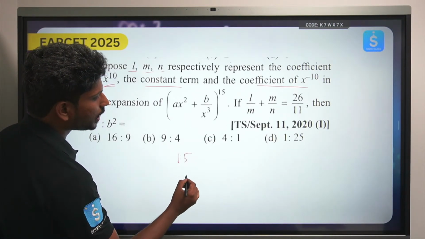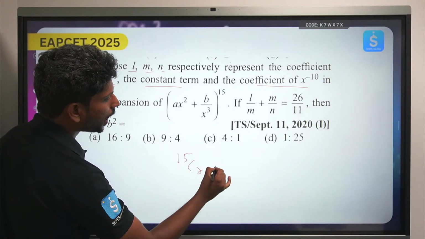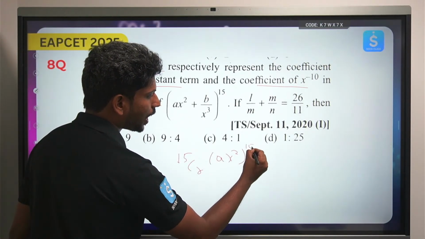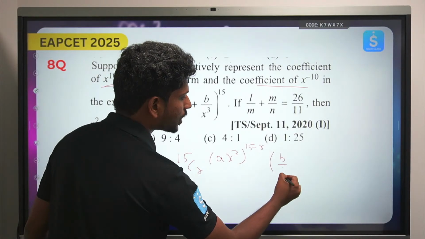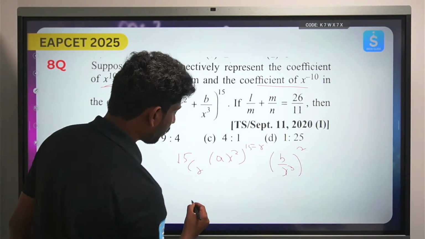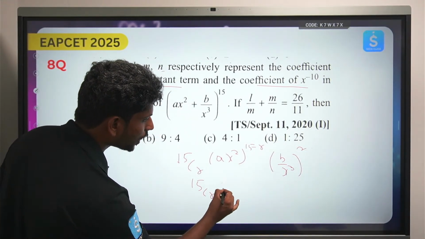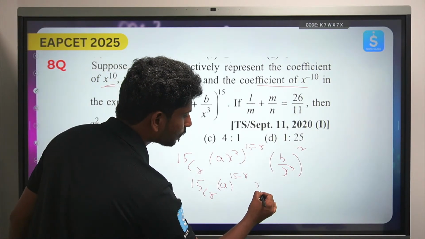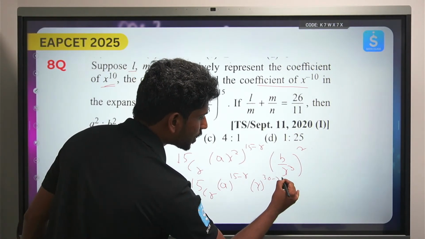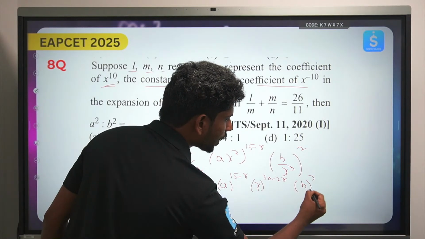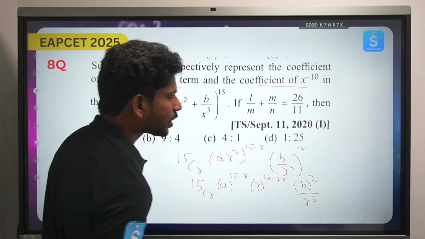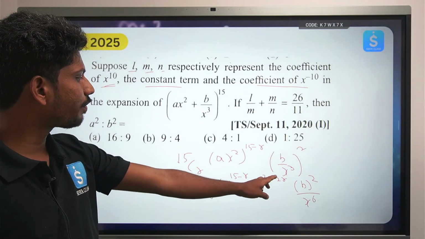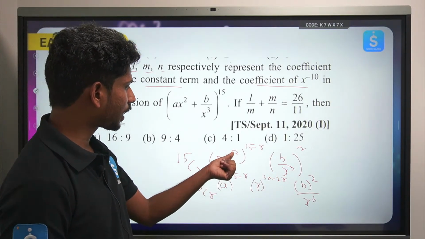So first, he's saying you just try to write 15Cr (ax square) whole to the power 15 minus r into (b by x cube) whole to the power r. Now what does this formula become? 15Cr a to the power 15 minus r, x to the power 30 minus 2r, into b square, x to the power 6. So x to the power 6 goes up, 30 minus 6, that will become 24 minus 2r. I hope all this calculation is clear.